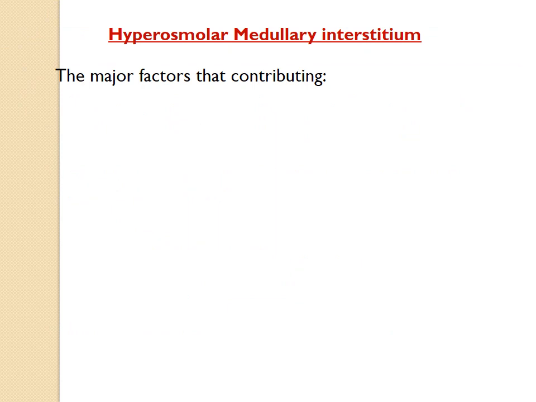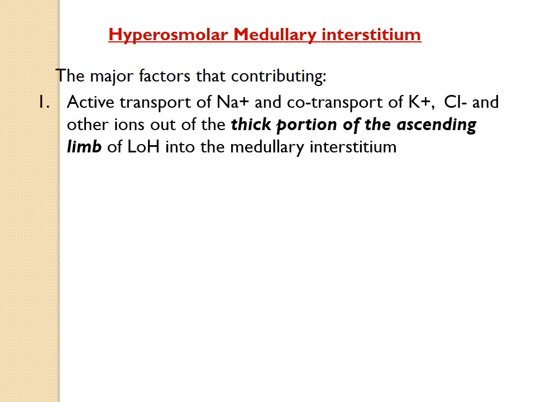Now there are certain factors that contribute to this hyperosmolarity of the medullary interstitium. We will see them briefly, and you will understand better as we go stepwise. One factor is active transport of sodium and co-transport of various other solutes out of the thick portion of the ascending limb of the loop of Henle into the medullary interstitium.